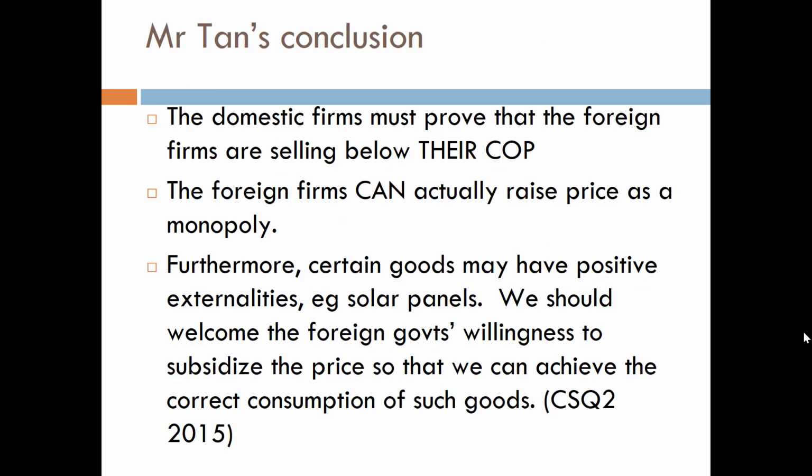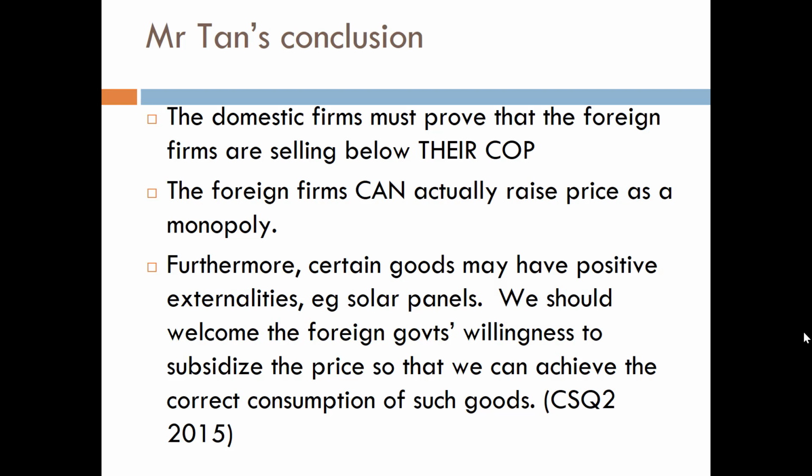So my conclusion is this. It's very difficult to justify protectionism based on dumping because there are basically two things that the domestic firms must prove. Number one, that the foreign firms are indeed selling below their cost of production, not yours. And the second thing you must prove is that the foreign firms, even if they achieve monopoly, even if they achieve the sole seller in your country, can they really raise the price?